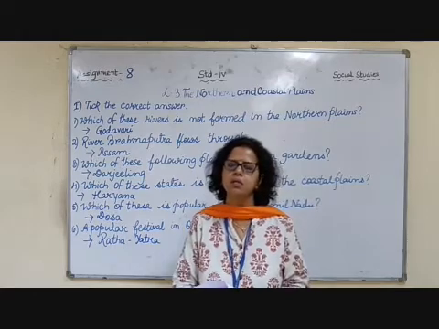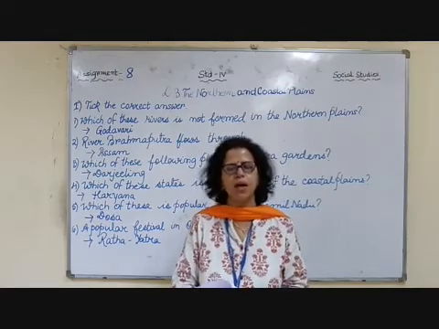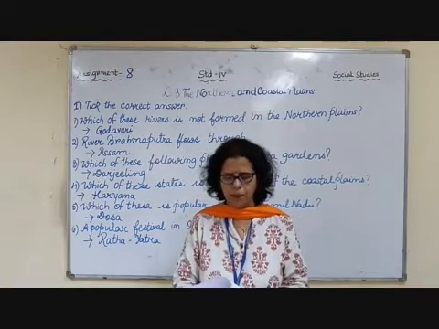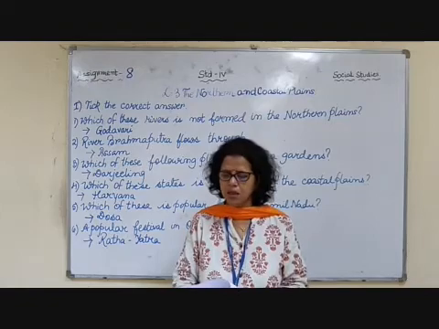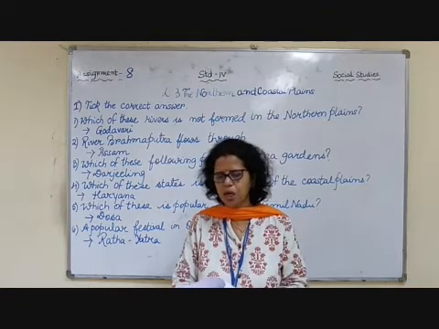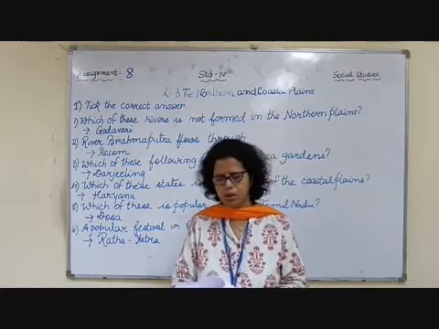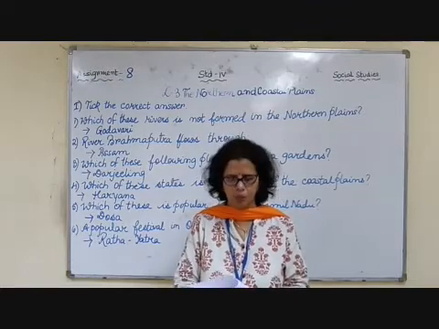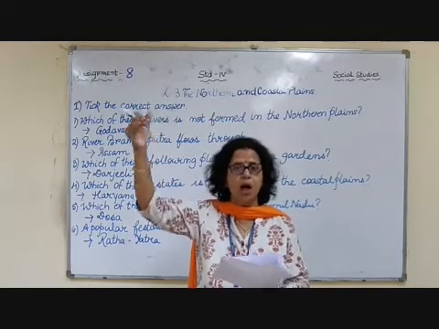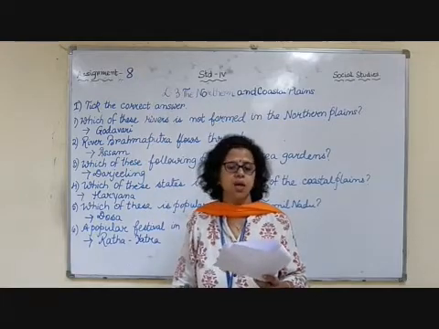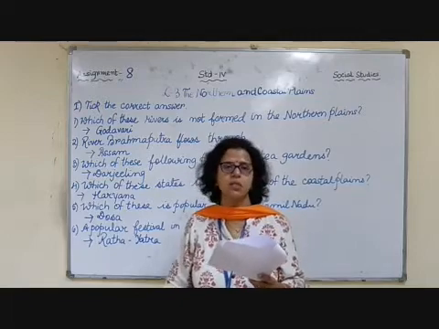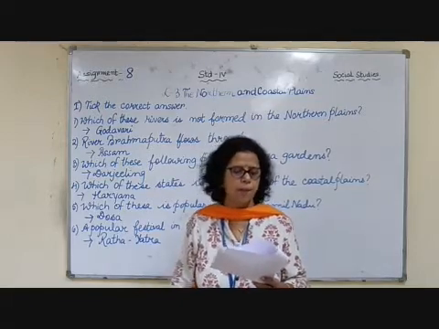Kanyakumari is the southernmost tip of India's mainland, that also you all know by now, and it is in Tamil Nadu. And the Eastern Ghats stretch from the Mahanadi river, it is in Odisha, to the Nilgiri hills in the south, that you see when you go to Tamil Nadu. The average height of the Western Ghats is 900 to 1600 meters. Eastern Ghats height is 600 meters. You can see it is lower in height.